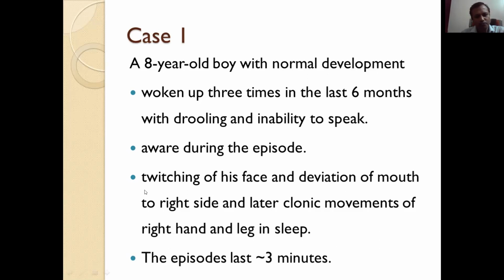So he has a focal seizure, with twitching of his face and deviation of mouth to the right side. Then he was aware, and then clonic. So the classification is focal, aware, clonic seizure. And these episodes happen in sleep. Now there have been 3 episodes in the last 6 months, so it is focal epilepsy. Is it an epilepsy syndrome? We'll see in the next slide.